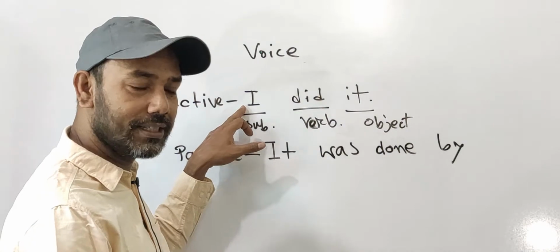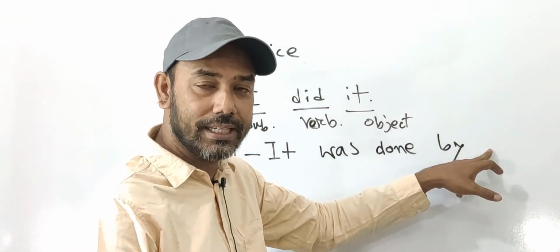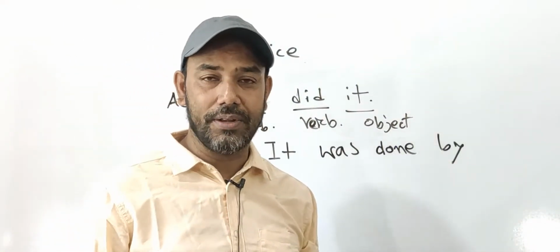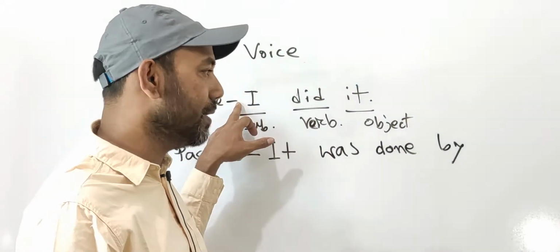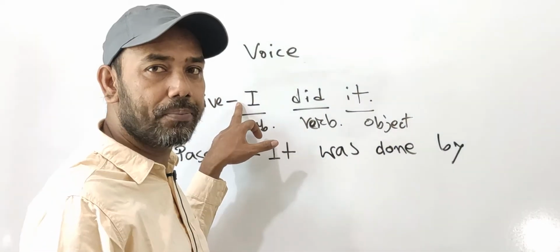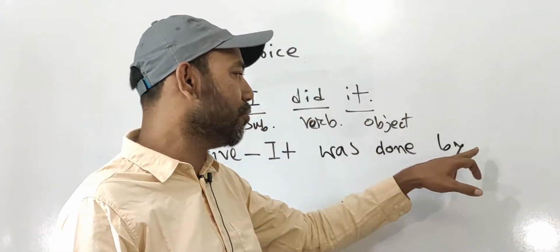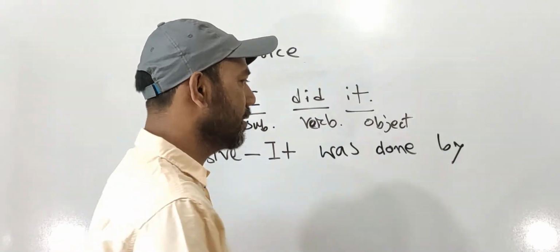Okay, I. After by we will write I here. But I will come in a different form, that is, we will write its objective, I mean me, and the objective form of I is me. That's why I'm going to write here me. That means it was done by me.